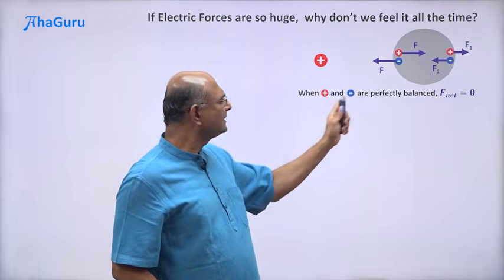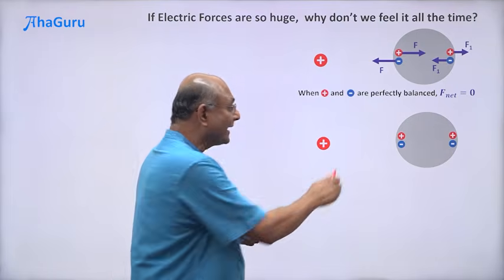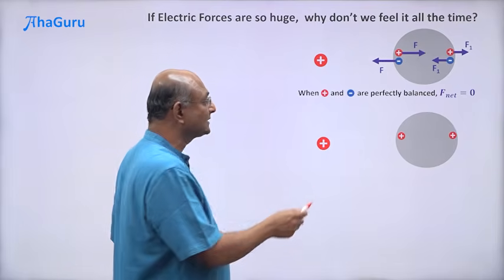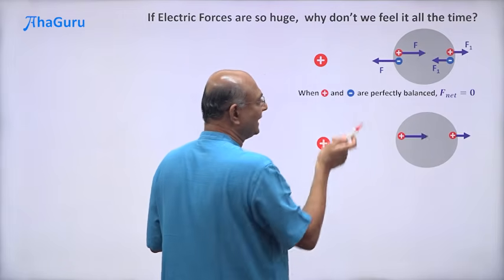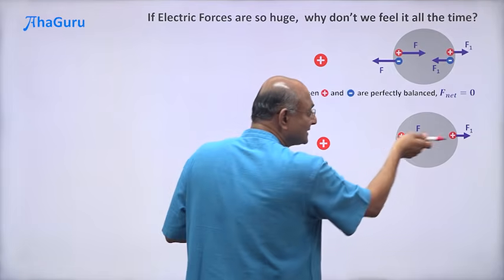Can I disturb this balance? Yes, I can do that. All I have to do is to get rid of some of these charges. So let us remove some minus charges. When you remove the minus charges, this becomes a charged object. Now this plus is going to push that with F and that one with F1. So what is the net force? The net force is in that direction.